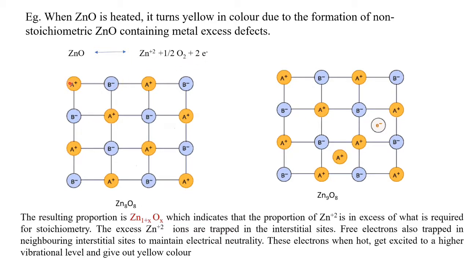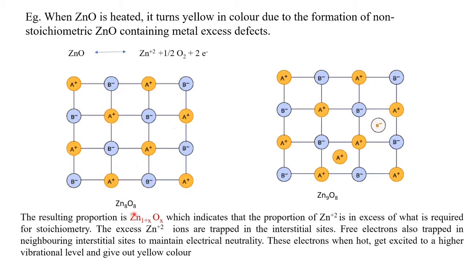Here this is the perfect zinc oxide crystal. A plus represents Zn2+, B minus represents O2-. So Zn2+, O2-, Zn2+, O2- are in a 1:1 ratio, because here there are 8 zinc and 8 oxygen in total.